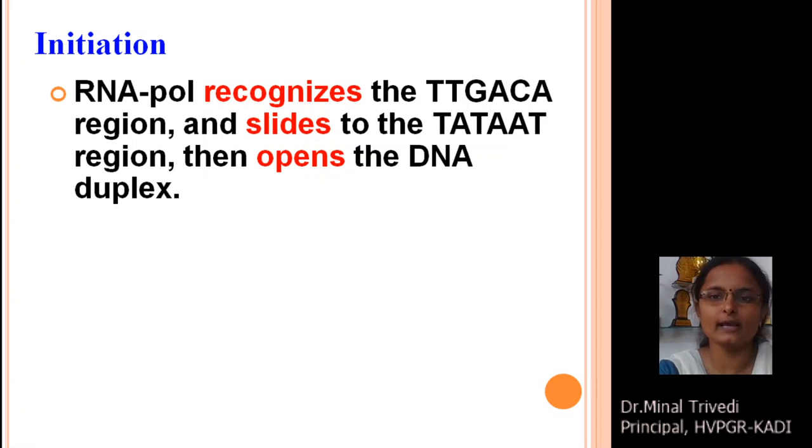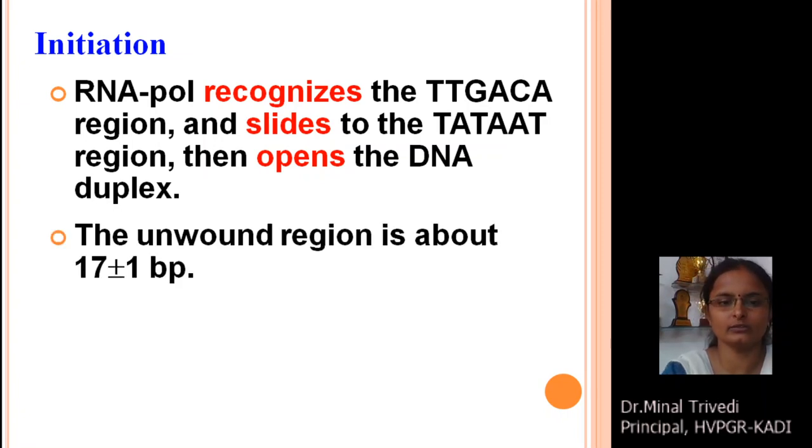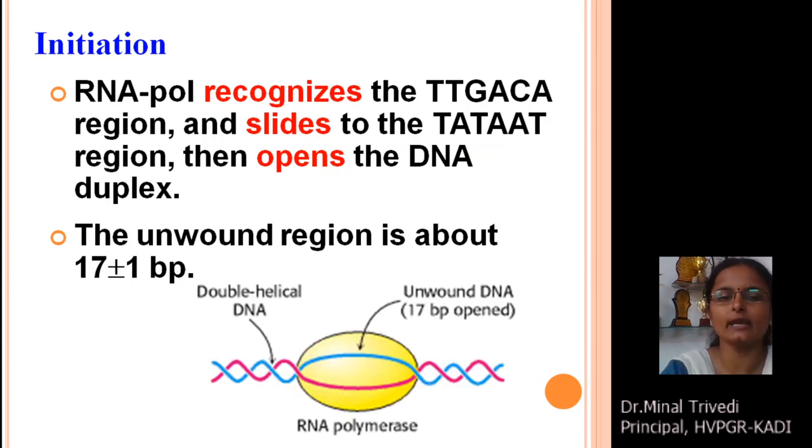RNA polymerase recognizes the TTGACA region, that is the -35 consensus sequence, and slides to the TATAAT region, that is the -10 consensus sequence. In between the -35 and -10 consensus sequences, the RNA polymerase holoenzyme breaks down the hydrogen bonds between the two strands of DNA and opens the DNA duplex, which is known as separation of strands and formation of a bubble-like structure. This unbonded region consists of a sequence of around 17 to 18 base pairs.